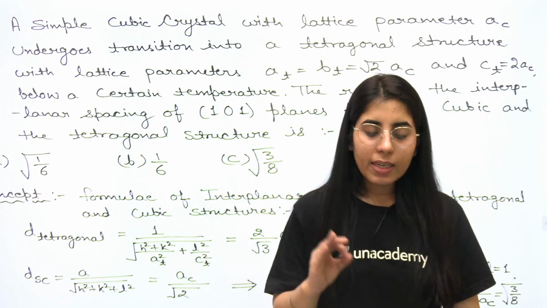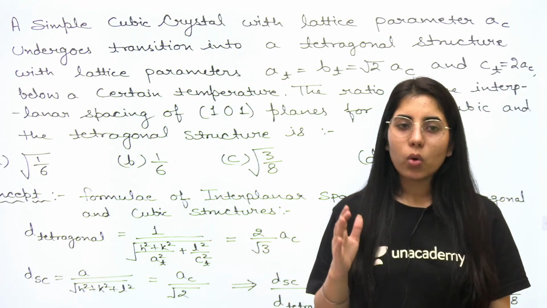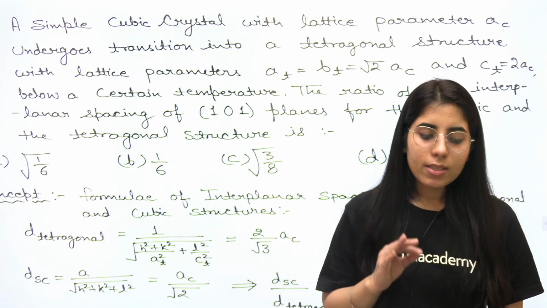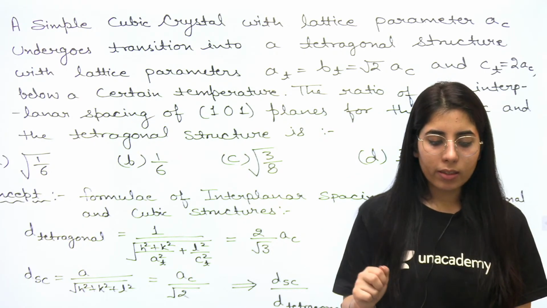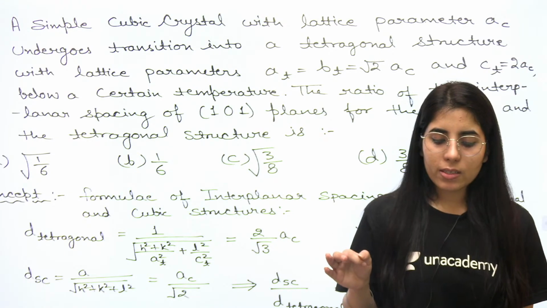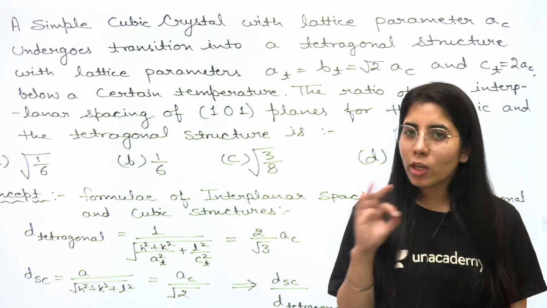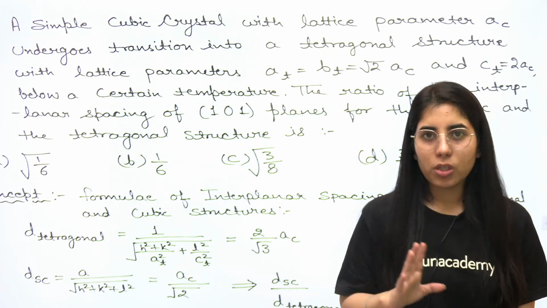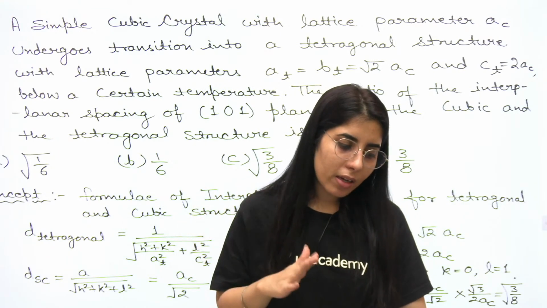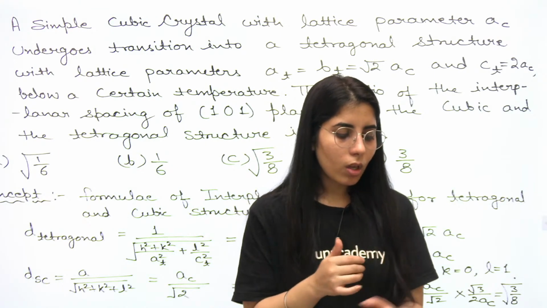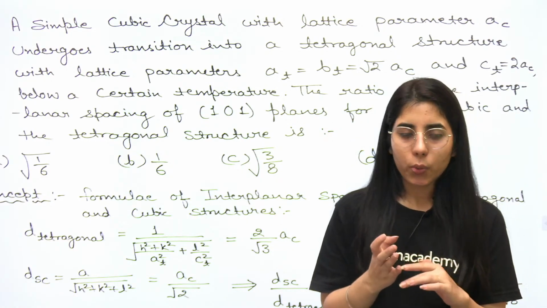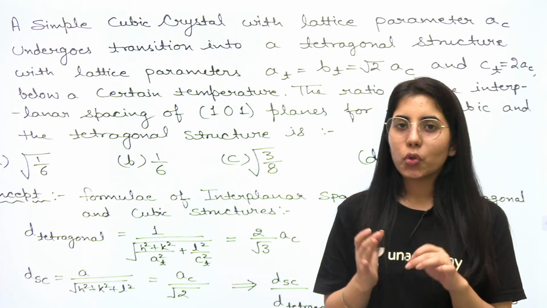NaCl crystal is an FCC lattice with a basis consisting of Na positive and Cl negative ions separated by half the body diagonal of a unit cube. Which of the planes corresponding to the Miller indices given below will not give rise to Bragg reflection? Just be careful about the options I am telling you now. Will not give rise to the Bragg reflection of X-rays. First option, option A, is 220. Option B is 242.